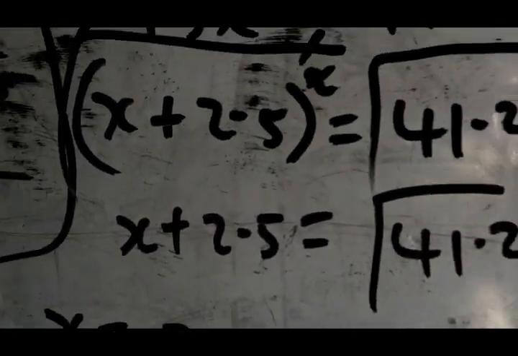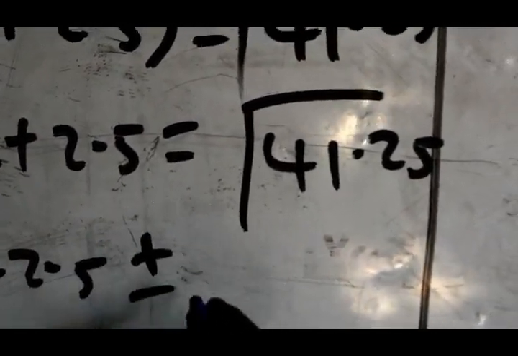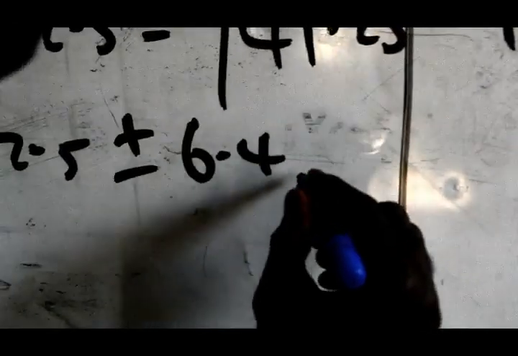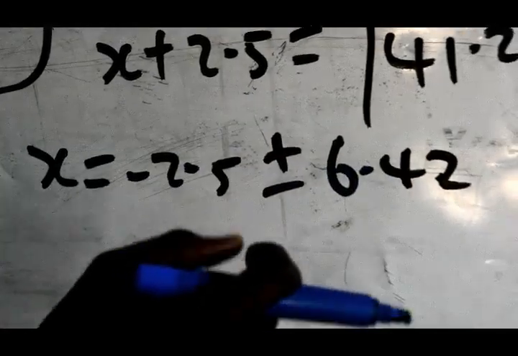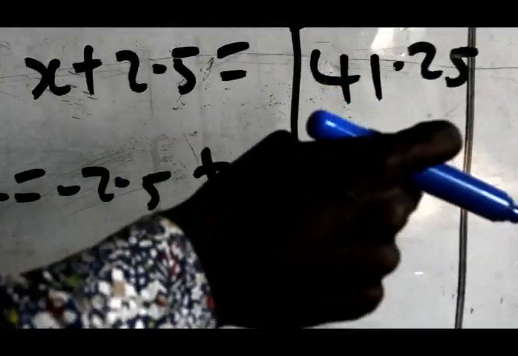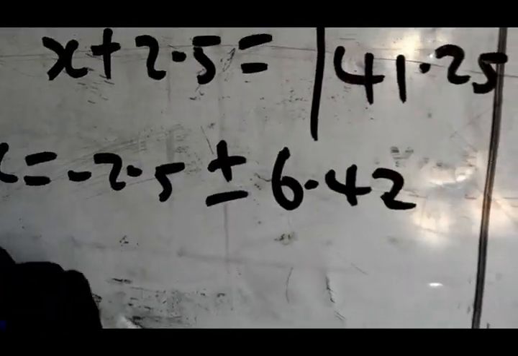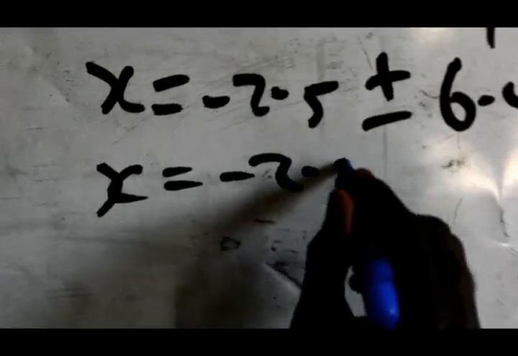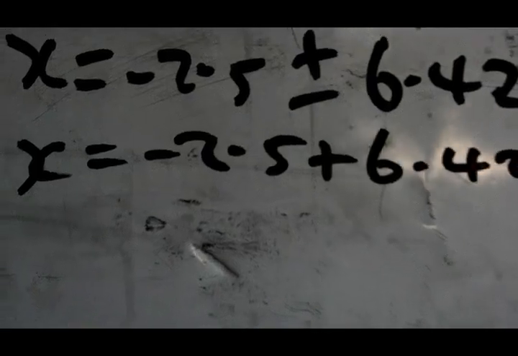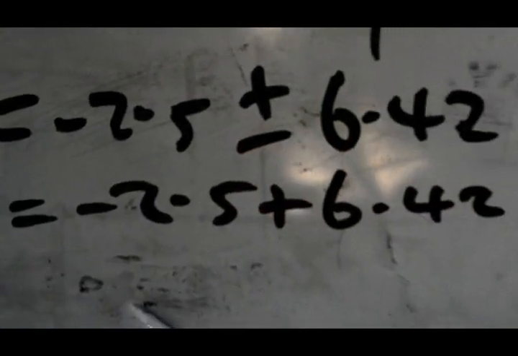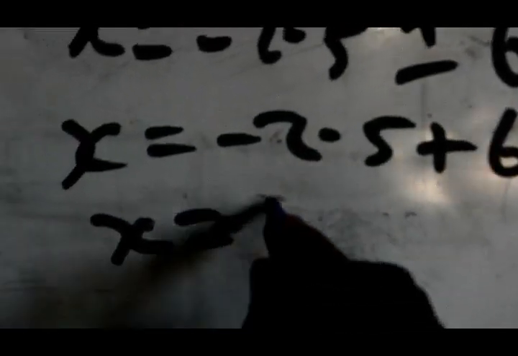Now we are doing this to two decimal places. In two decimal places, you have 6.42, equals plus or minus 6.42. This plus and minus sign means that to minus 2.5 we add 6.42, and it also means that from minus 2.5 we subtract 6.42. Let's move further. You say x equals minus 2.5 plus 6.42. When you do this, you will have x equals 3.92.